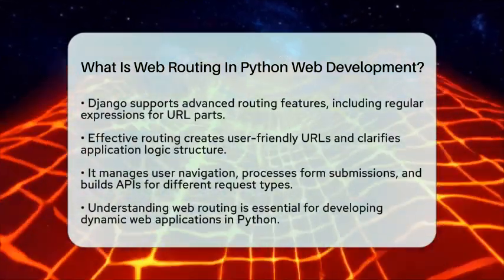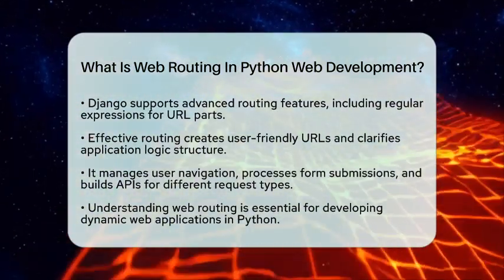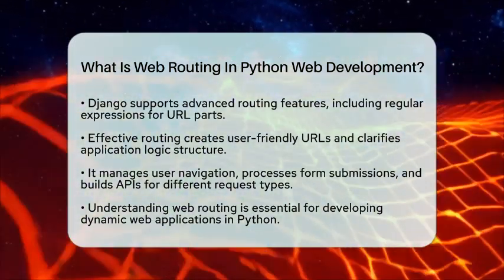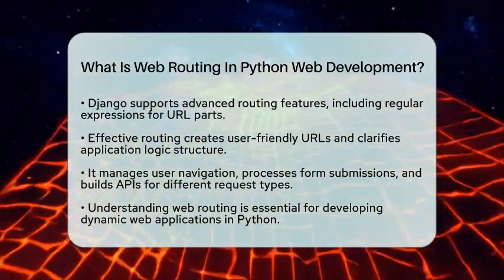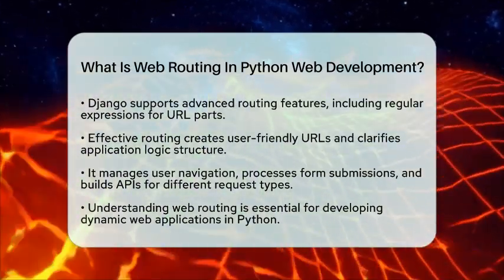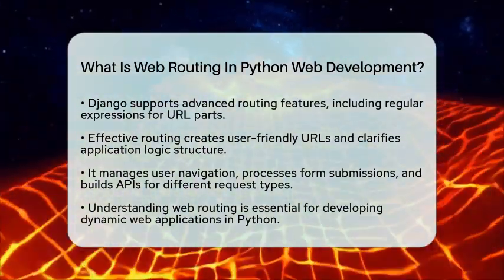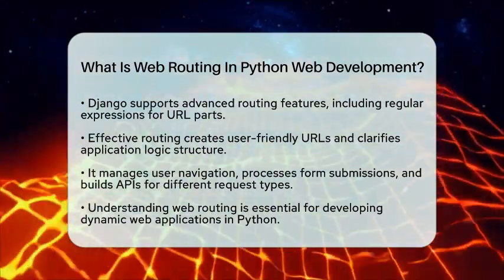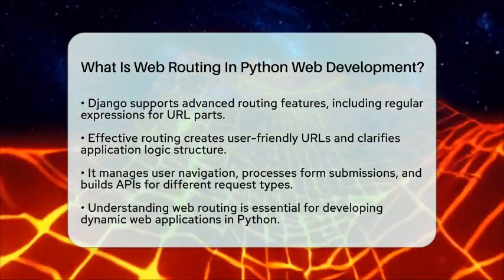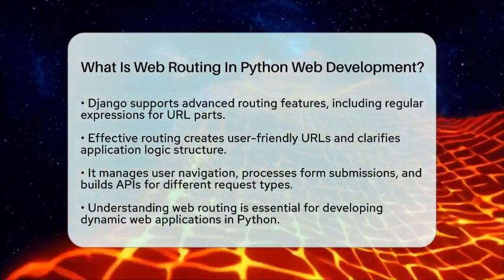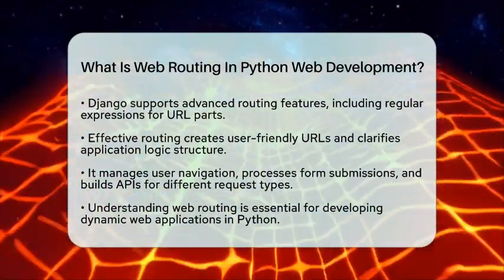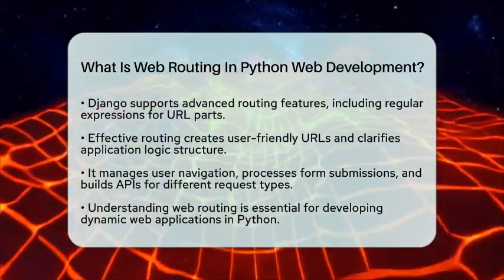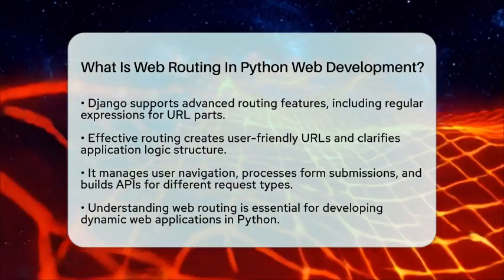It helps manage user navigation, process form submissions, and build application programming interfaces where different request types correspond to different actions on resources. In essence, web routing in Python web development connects URLs to Python functions that generate responses. This mechanism is vital for developing dynamic web applications using frameworks like Flask and Django. Understanding how routing works will significantly help you in building any web application with Python.